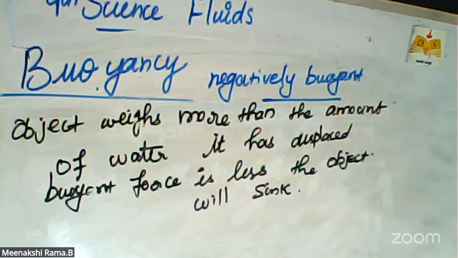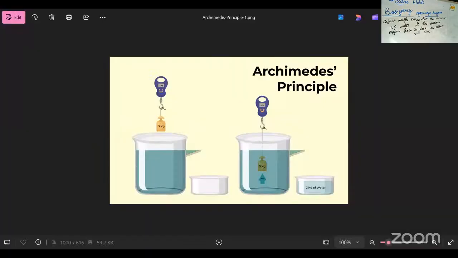Okay, so the next concept is Archimedes' principle. Yes, this is also one of the important concepts. Archimedes' principle is a consequence of Pascal's law. Archimedes devised the principle using the hydrostatic balance.